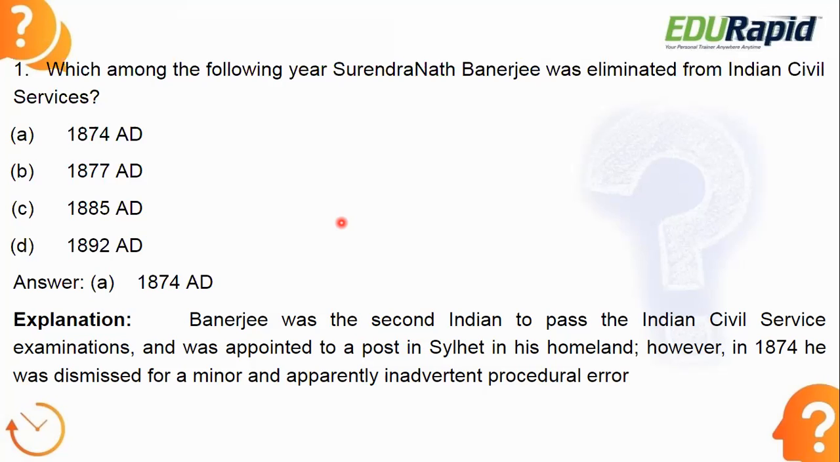So Surendranath Banerjee was the second Indian to pass the Indian Civil Service examination and was appointed to a post in Sylhet, in his homeland. He got eliminated in 1874 because he did something against the British government. That's why they eliminated Surendranath Banerjee from the Indian Civil Services.